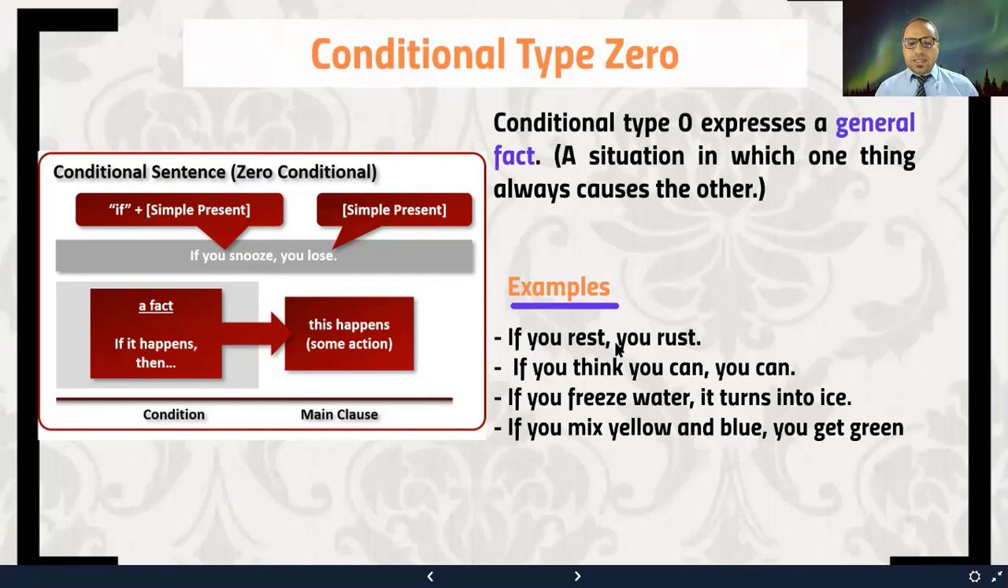So if you rest, comma, you rest. If you think you can, comma, you can. If you freeze water, comma, it turns into ice. If you mix yellow and blue, you get green. Okay, we have a comma as well here. And of course, the tense is simple present, simple present. If you rest, the verb rest here is in the simple present. You rest, the simple present as well. And the same thing applies to all the examples that I cited here, okay?